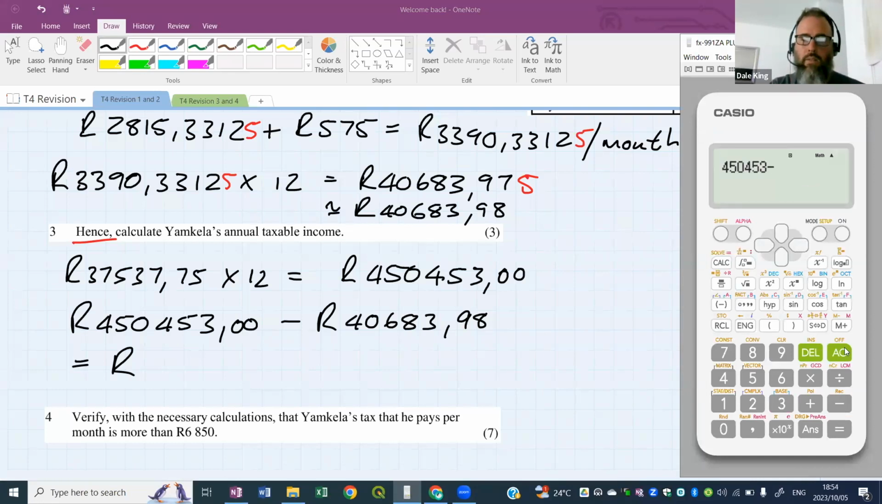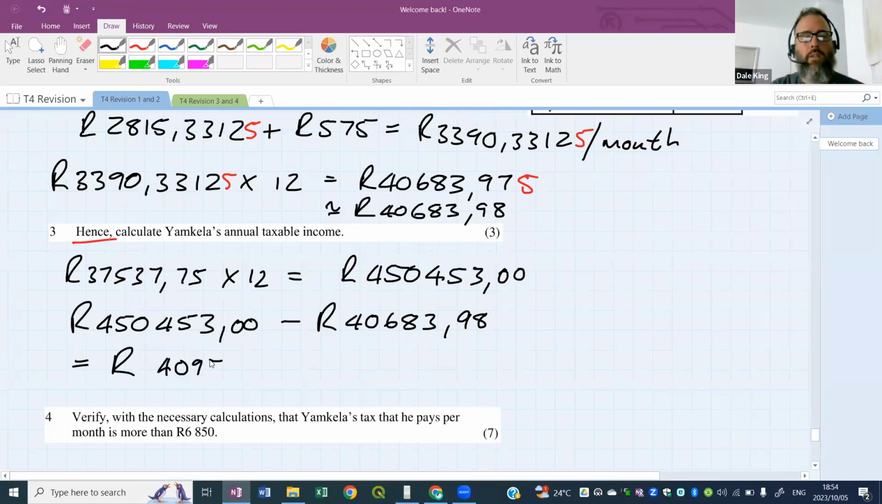450,453 minus our deductions 40,683.98, and that gives us a taxable income of 409,769.02. All right, this income is taxable.